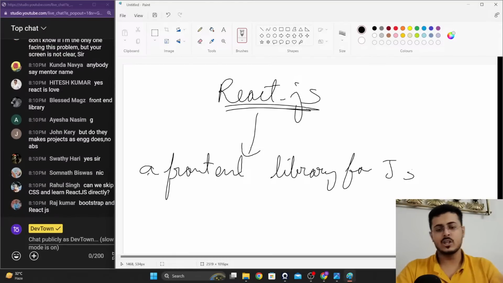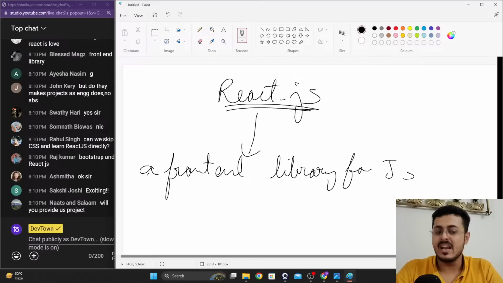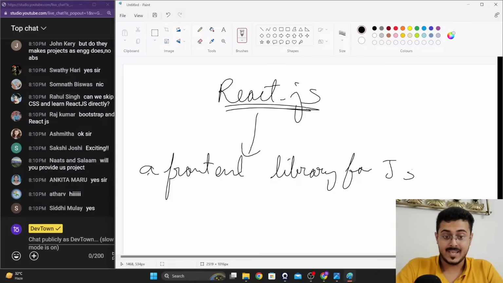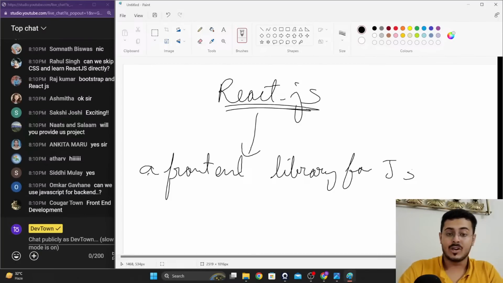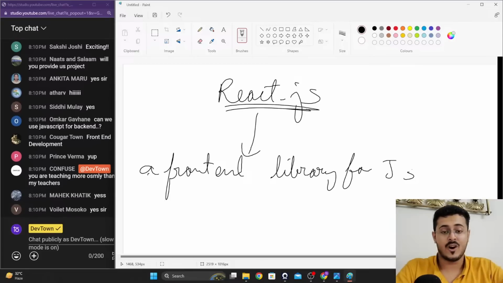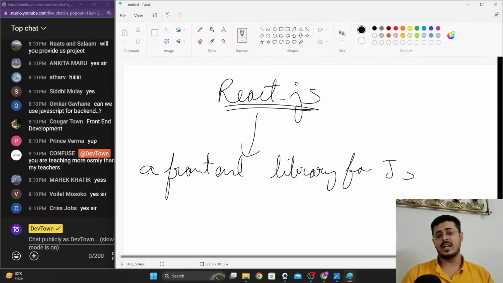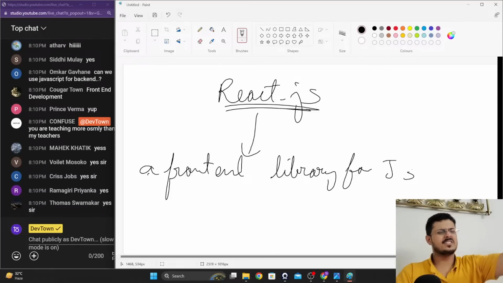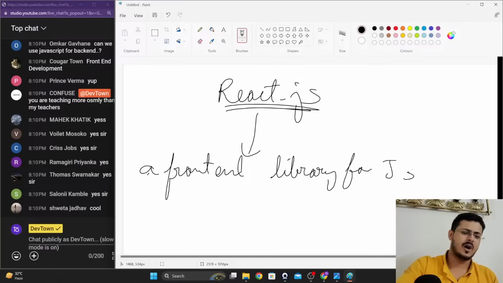Now, first of all, what is front-end? We already know that, right? There is nothing new about it. I don't need to revise that topic once again for you. But what is this library? Library is exactly what you guys are thinking about. It is the same library that you have in your schools and your college as well. When you enter into a library, there are various different books right over there, on various different topics, right, guys?